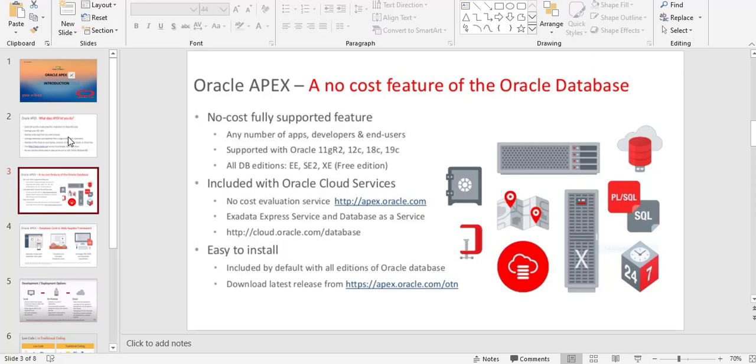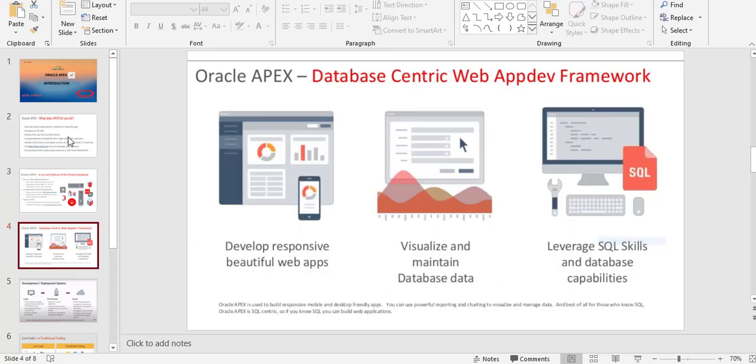When you install your Oracle database from 11g, Oracle Apex comes with all versions of the Oracle database. Download the latest version from www.apex.oracle.com/otn.